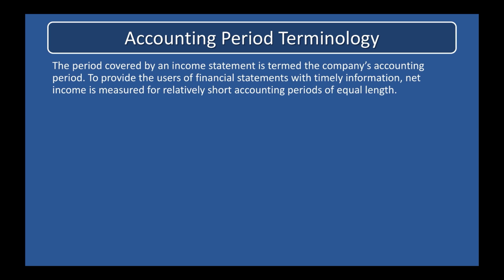Quarterly statements cover a 3-month period and are prepared by all large corporations for distribution to their stockholders. The 12-month accounting period used by an entity is called its fiscal year. The fiscal year used by most companies coincides with the calendar year and ends on December 31st. Some businesses, however, elect to use a fiscal year that ends on some other date.